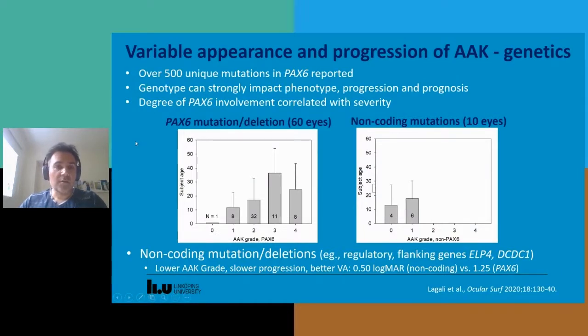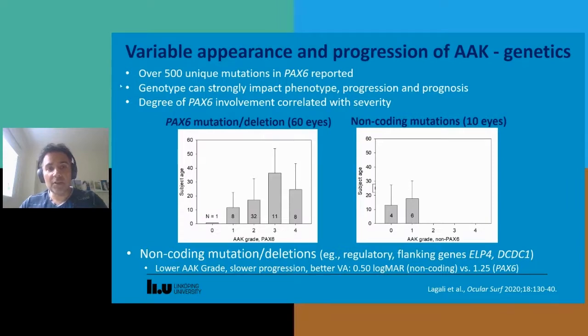The degree of PAX6 involvement also can be correlated with the severity. So if it's just a small point mutation or missense mutation, it could be of a limited consequence. However, if it's certain types of mutations in one or even more exons, multiple exons, then it can be more severe, and even whole gene deletions can be the most severe.